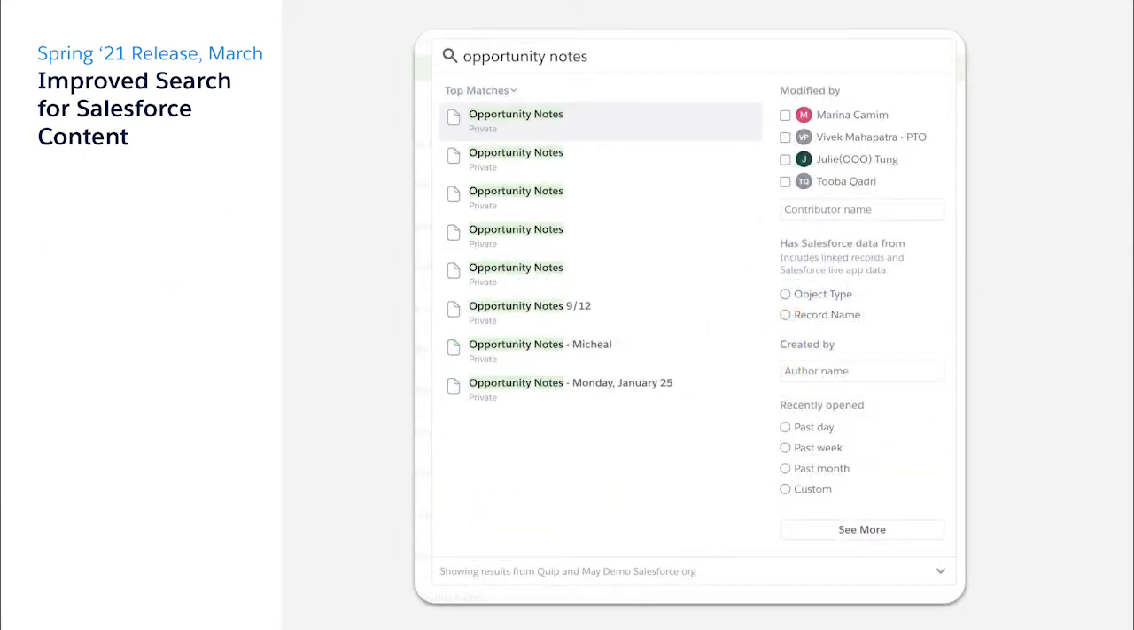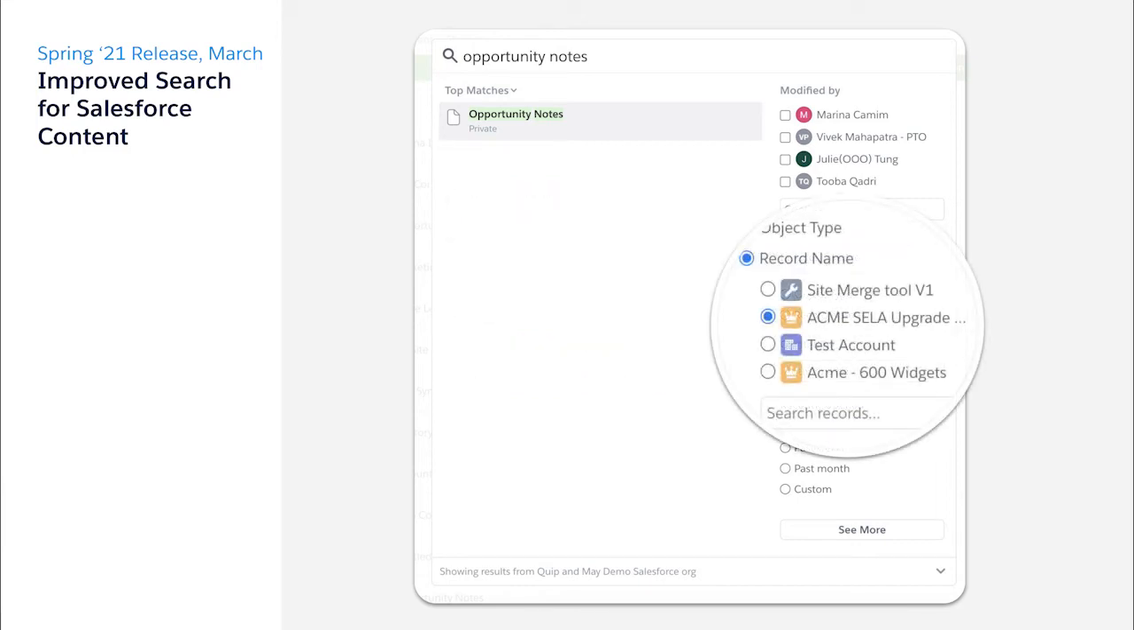In Anywhere, it hasn't always been easy to find documents related to important Salesforce records. For example, you may have a number of documents that you use to take opportunity notes during your calls. So typing opportunity notes in the search bar doesn't really help you find the right one. But with our new advanced Salesforce search filters, you can easily filter search results to a specific record.